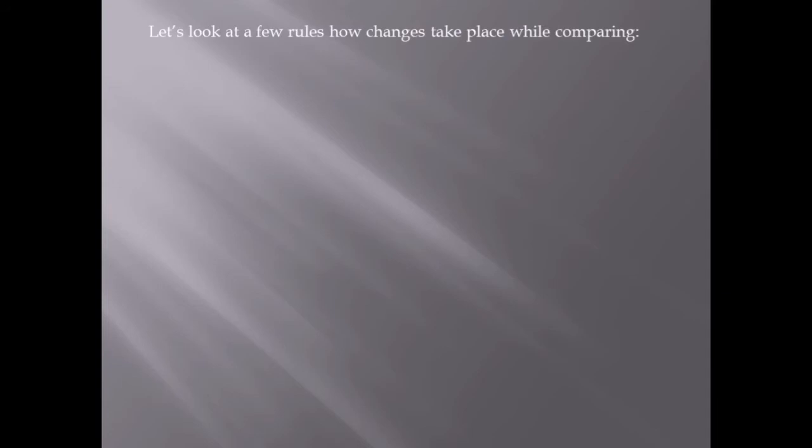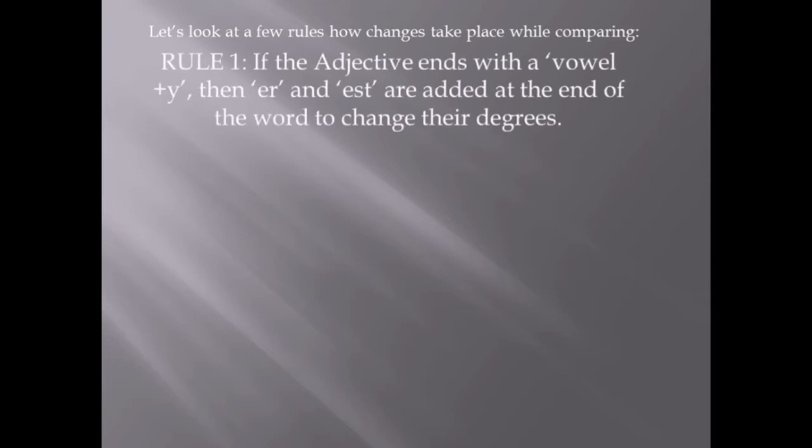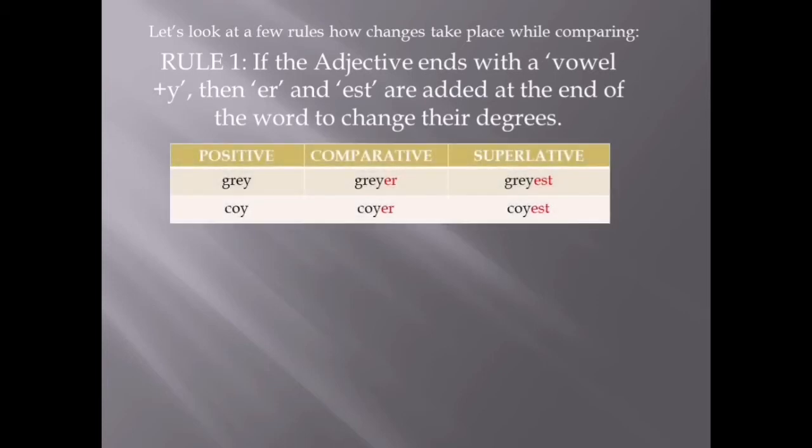Let's look at a few rules of how changes take place while comparing. Rule 1. You need to learn these rules and remember them also. If the adjective ends with a vowel and y, then er and est are added at the end of the words to change their degrees. Examples are grey, greyer, greyest, coy, coyer, coyest.